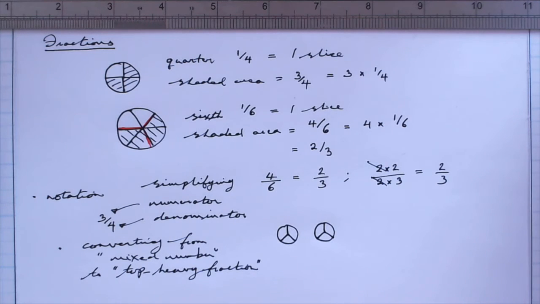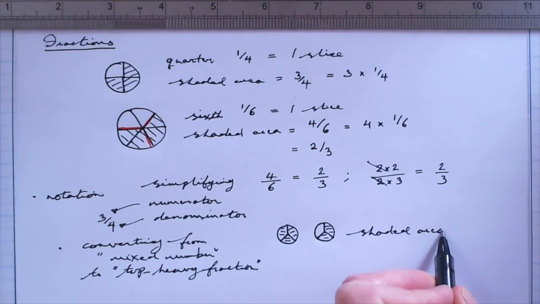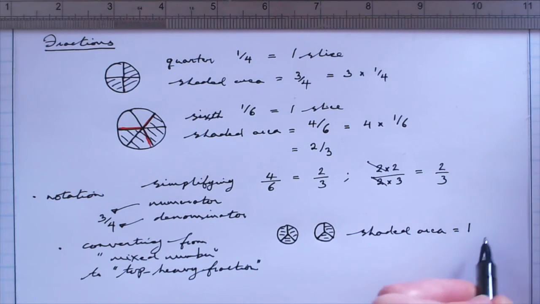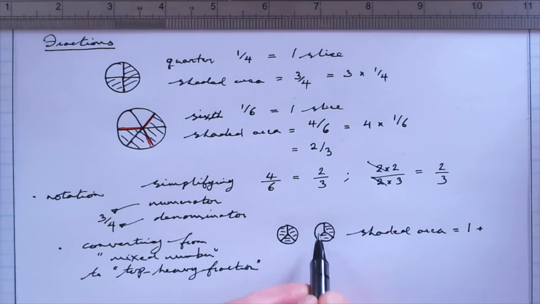And let's say that the host was expecting 5 guests. 1 failed to appear. The host had their slice. Of the 4 guests that arrived, 2 had the slices from this cake, and then the other 2 guests each had a slice from this cake. And so now the shaded area is equal to 1 whole cake and 2/3 of the second cake.